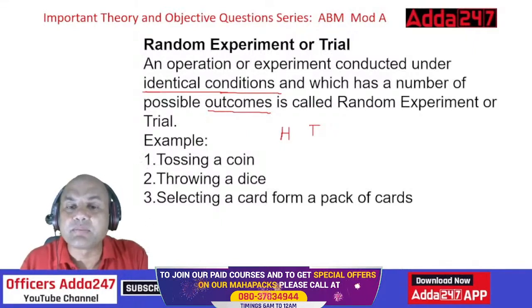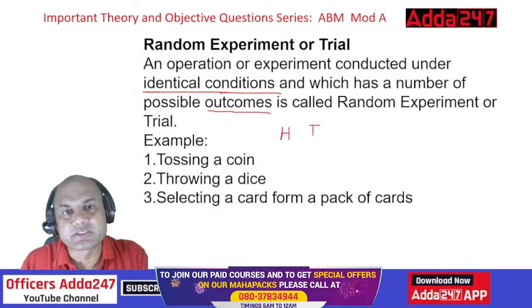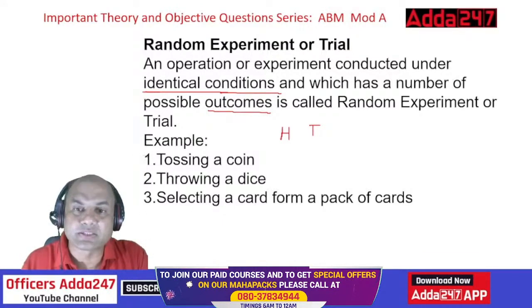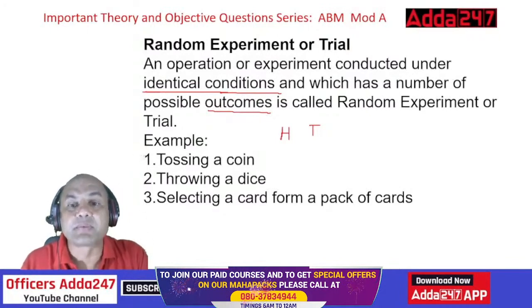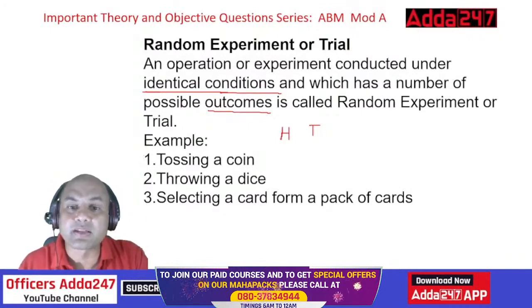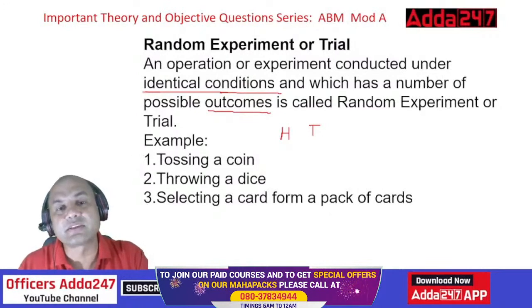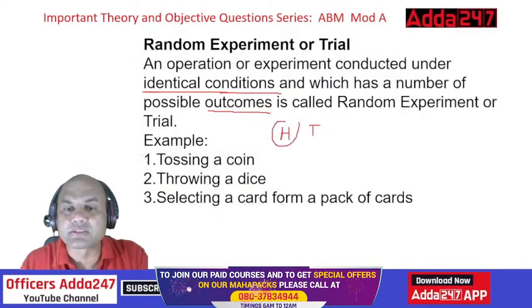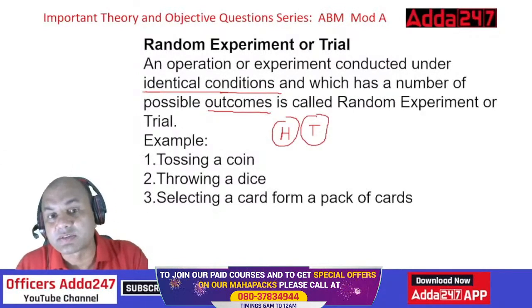I have tossed the coin in the same condition twice, but here I am getting a different outcome. I am not getting the head. So that is known as a random trial or experiment. I have done it in identical conditions, but I am getting a different result.